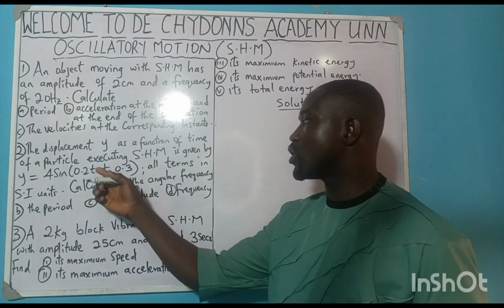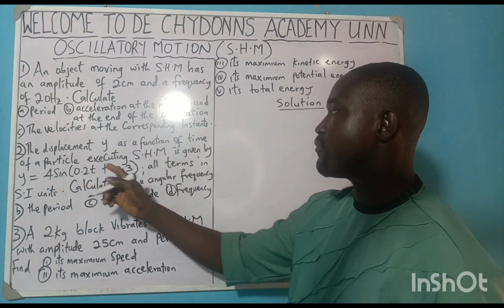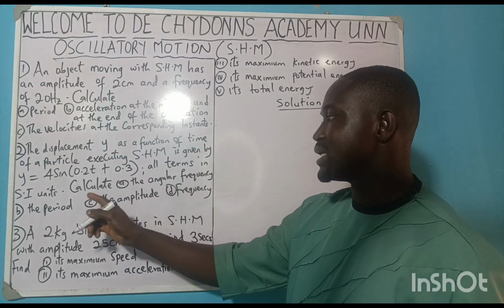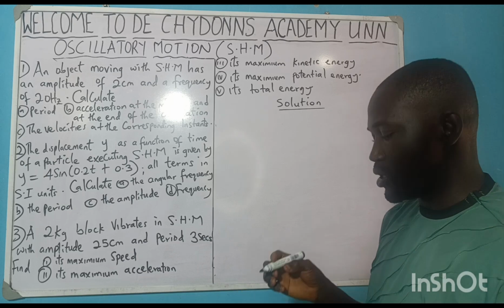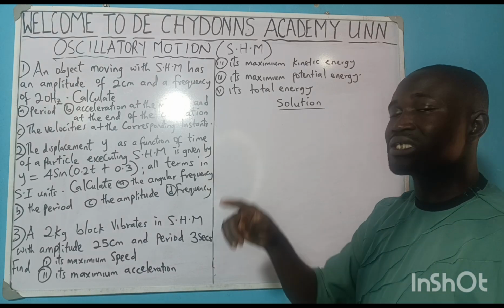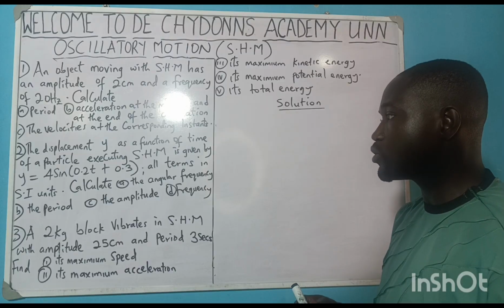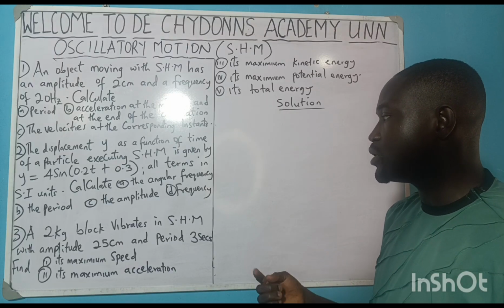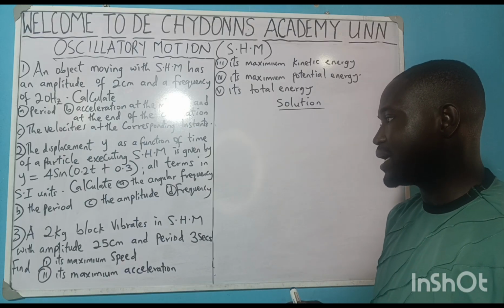To solve question number 2, the displacement y as a function of time of a particle executing simple harmonic motion is given by this, all times in SI units. Calculate the angular frequency. When you hear angular frequency, it means w. That is 2 pi f. That is what we mean by angular frequency. The period, the amplitude, and the frequency. Are you getting it?